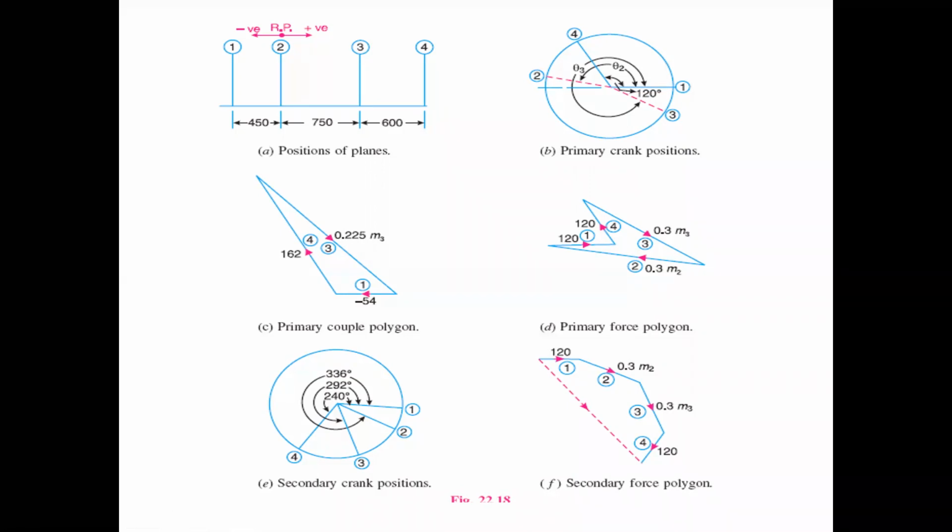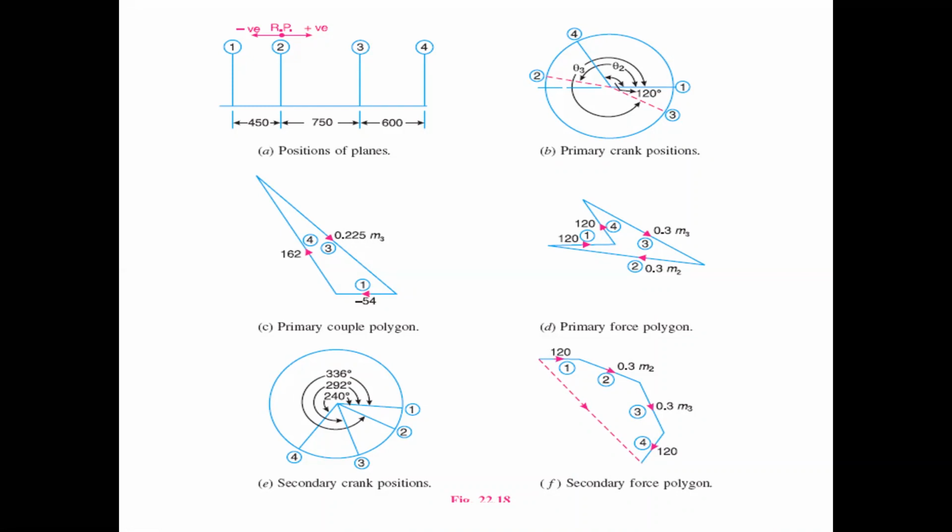In this, two unknowns are there, two balancing masses. We will take the second plane as our reference plane. That is our first diagram, the position of the planes diagram.